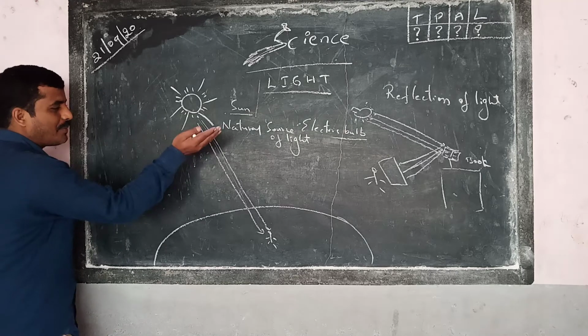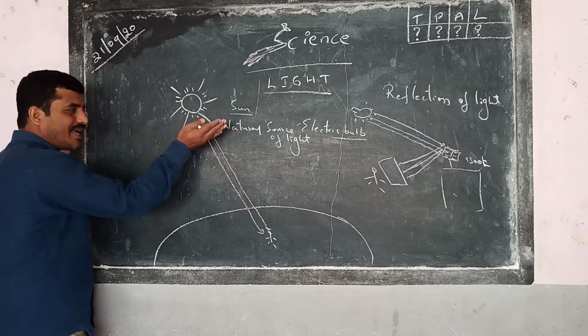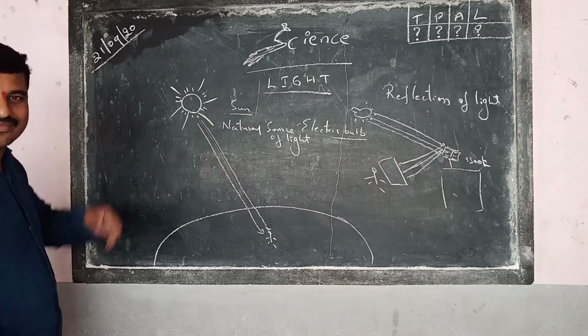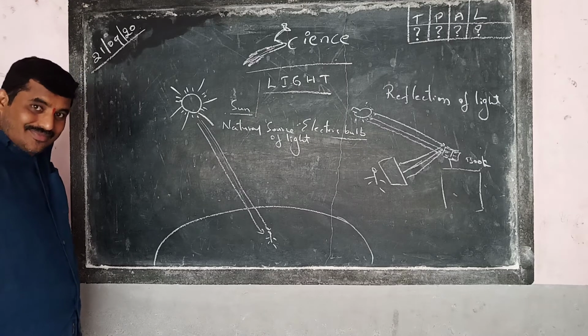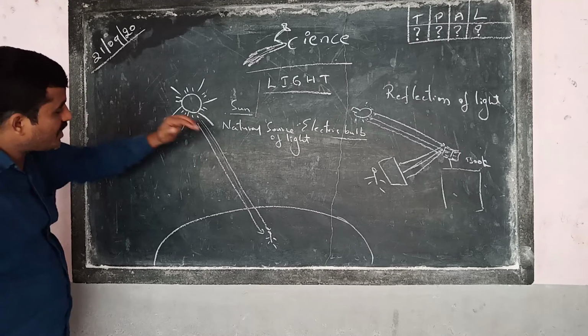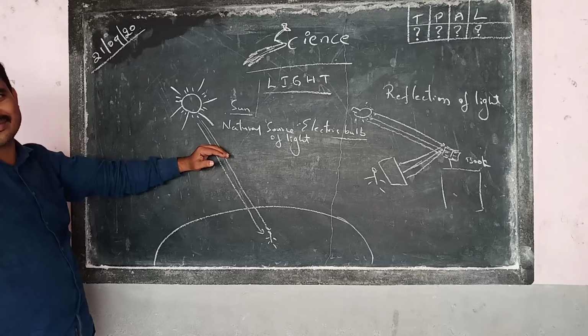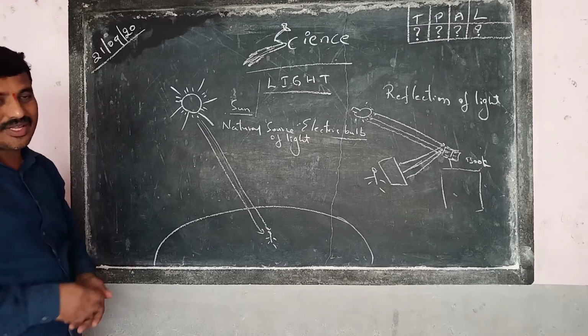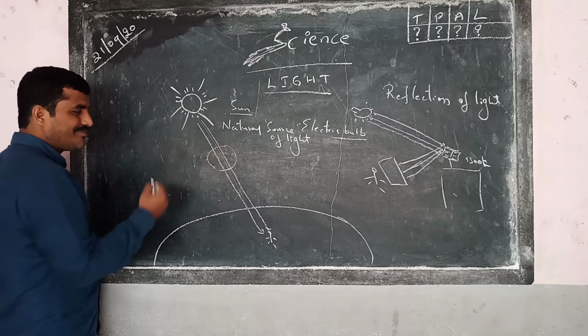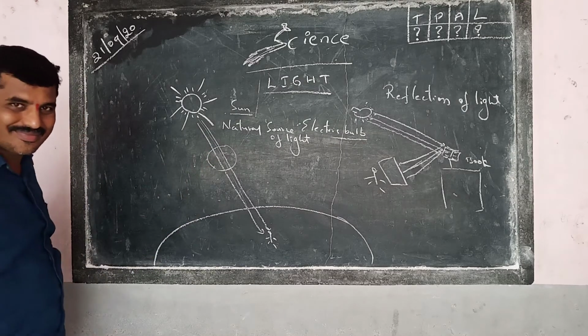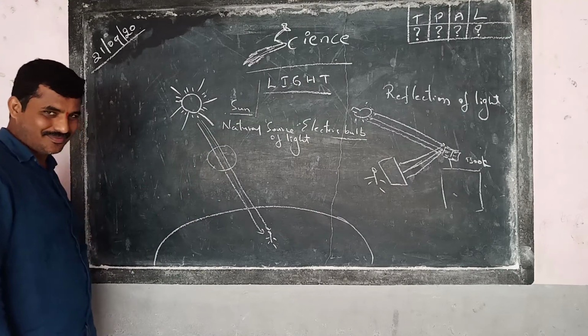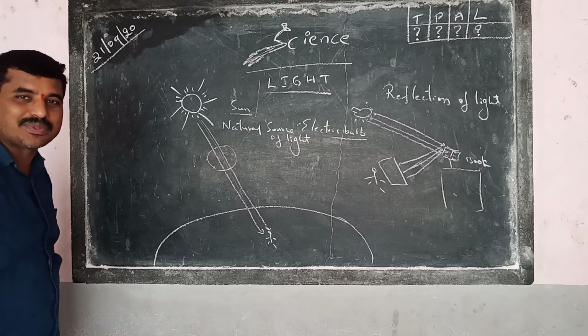Is there any obstruction? Is there any chance of an obstruction here? Having a chance. The moon may come in the middle sometimes. We call it an eclipse.